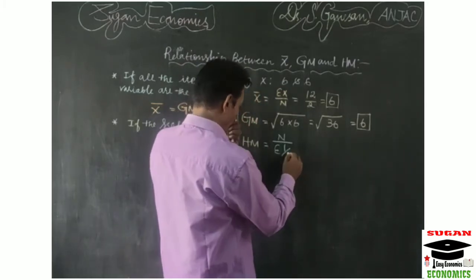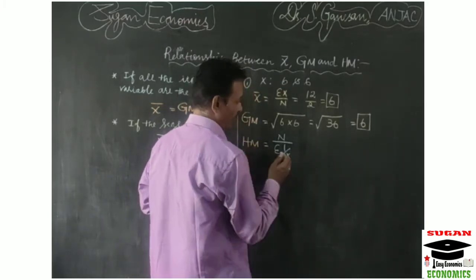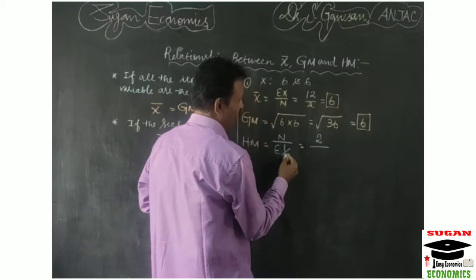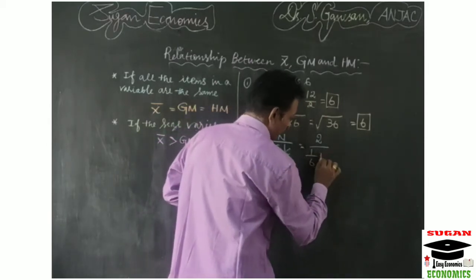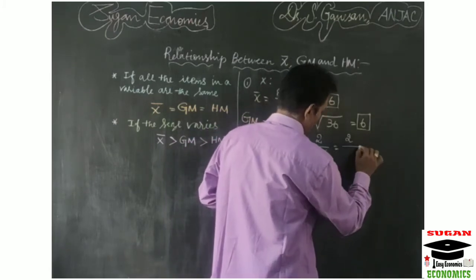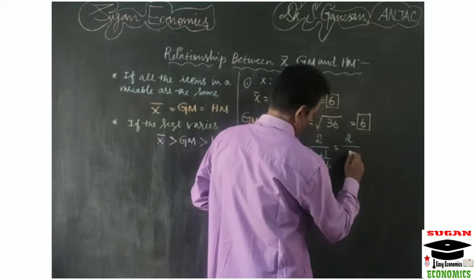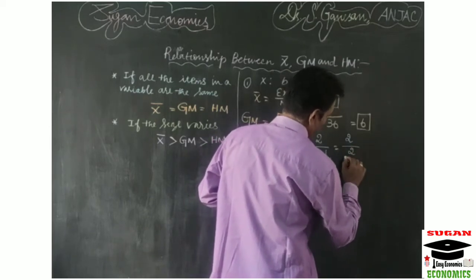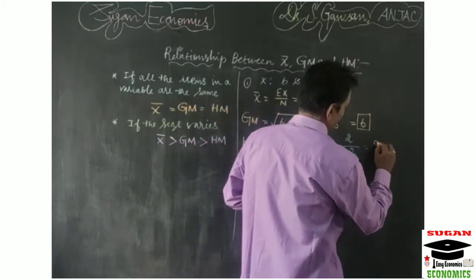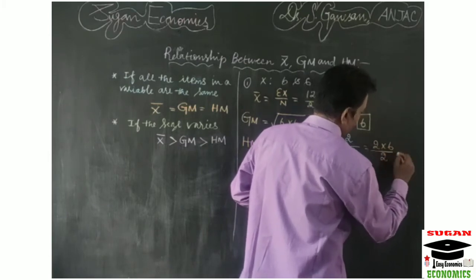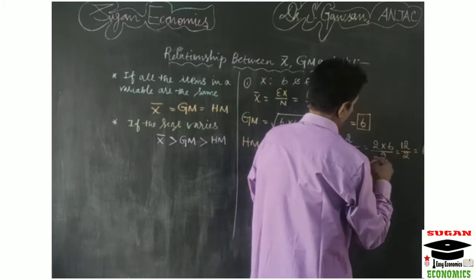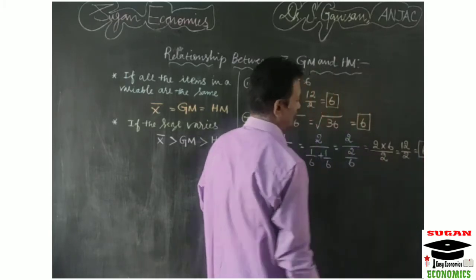Here n equals 2, and sigma 1 by x is 1 by 6 plus 1 by 6, which is 2 by 6. So it equals 2 into 6 divided by 2, which is 12 by 2, so it equals 6. Here also the harmonic mean value is 6.